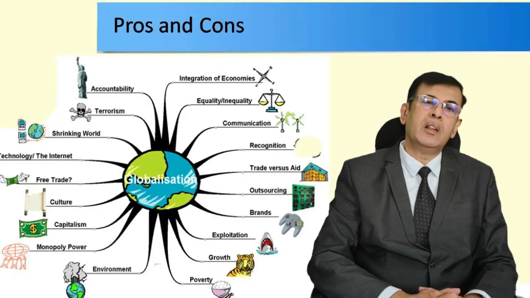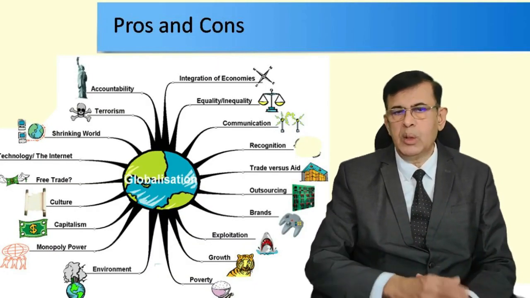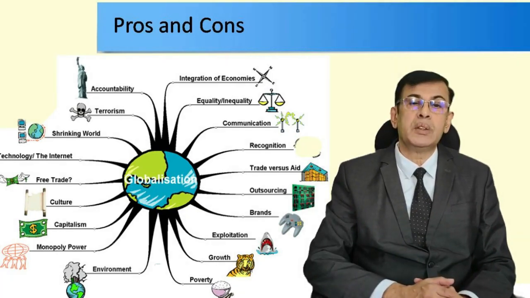So what we have seen here are the types of integration, negative and positive integration. Breaking down of trade barriers, protective barriers such as tariffs and quotas, will help us. And positive integration means standardization of the international economic laws, so that the same policies of taxation apply to trades. So it is a continuous influence of globalization. It will help to make the tariffs identical and can help the trade. Now, there are pros and cons, as we have said, though there are very few cons, but still we'll see.